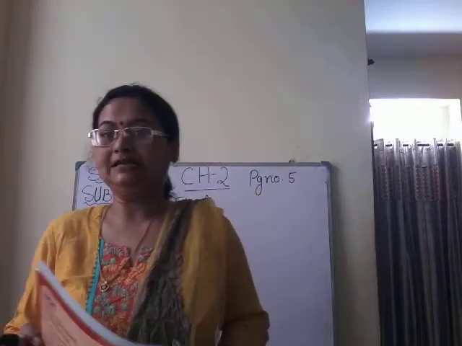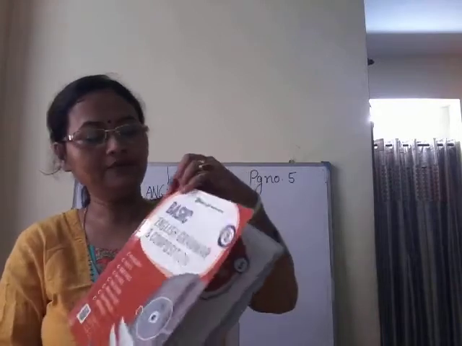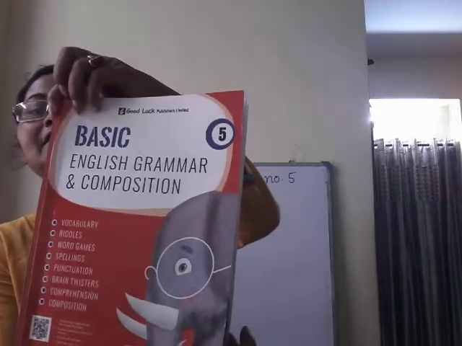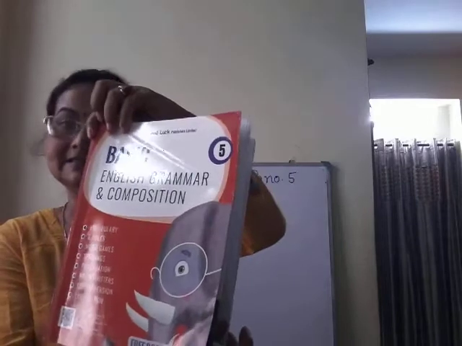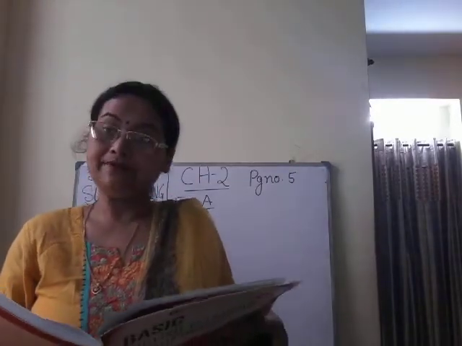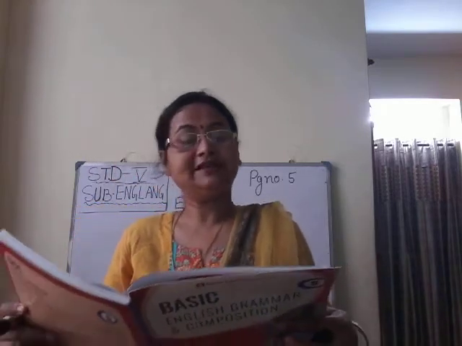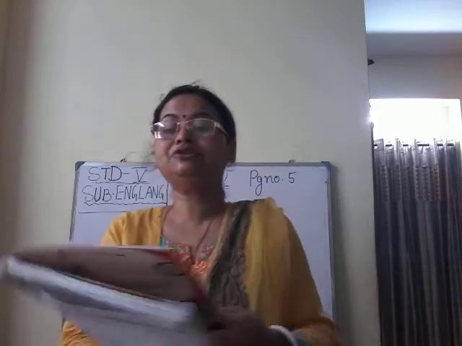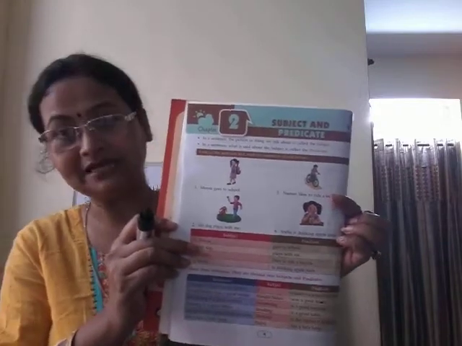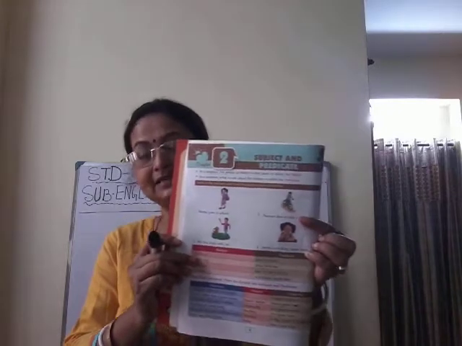In the previous class, children, we were doing chapter 2. This is your book, Basic English Grammar. In this book we have completed chapter 1. The previous day we already started chapter 2, that is subject and predicate. I have explained to you what is subject and what is predicate. You must have gone through this, isn't it?